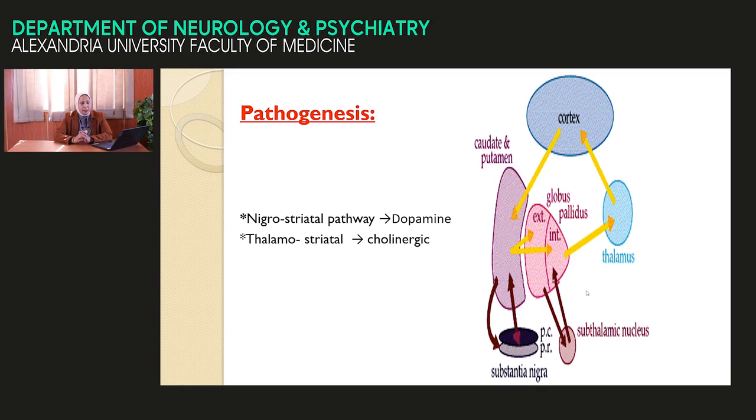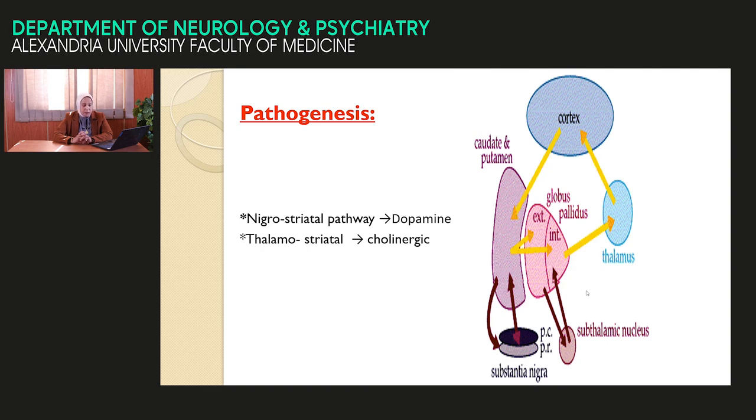What is the pathogenesis? This is important to guide the treatment. For pathogenesis, we look at the caudate nucleus, between two arms. The striatonigral pathway: the main neurotransmitter is dopamine, and this is inhibitory. The thalamostriatal pathway is controlled by the neurotransmitter acetylcholine, which is excitatory. So the caudate is balanced between the main inhibitory dopamine coming from the substantia nigra and the main excitatory acetylcholine coming from the thalamus. So the caudate is in a state of balance.